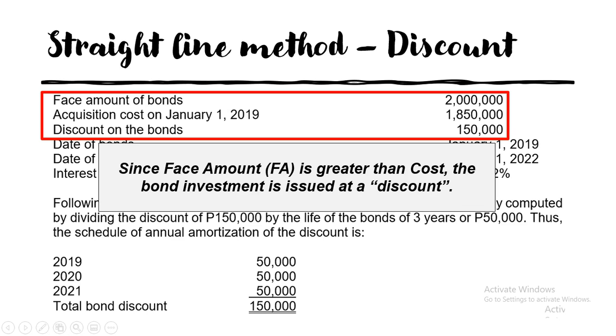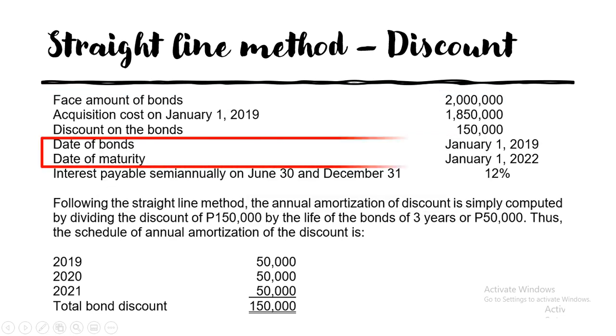So take note, the face amount is 2 million, but you acquired it only at the cost of 1,850,000. So kumbaga, meron kang gain. Right? So that is discount on the bonds. But syempre, hindi siya entirely gain automatic, you will amortize that and it will be added sa interest income.